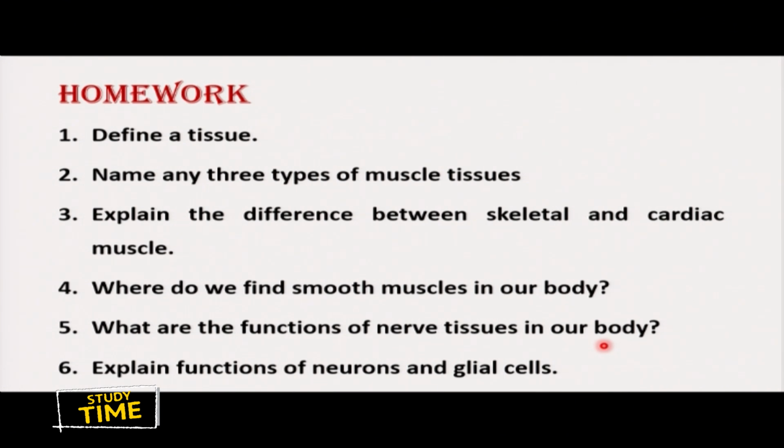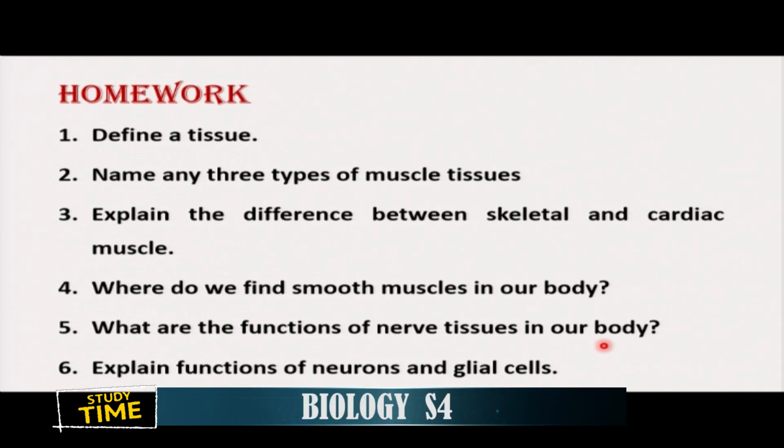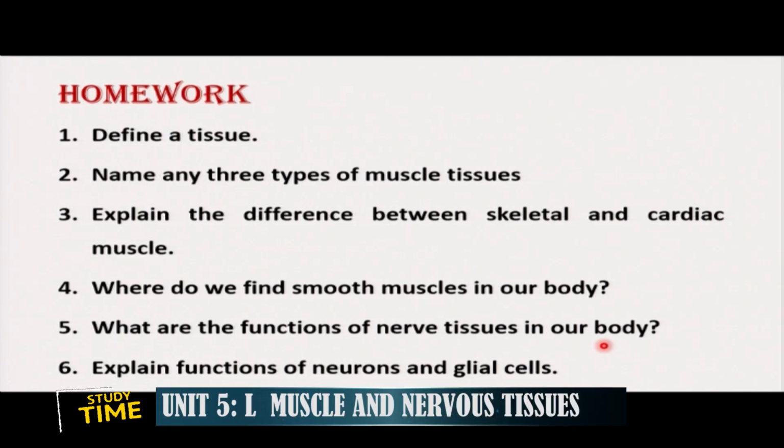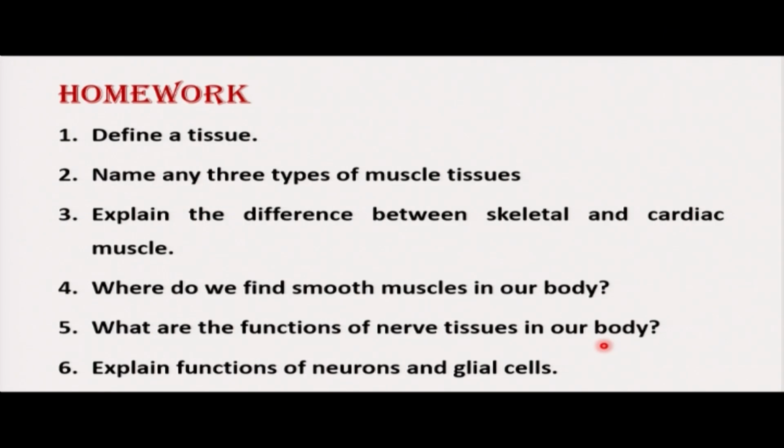Remember, we have also talked about nerve tissues, which are made up of 2 types of cells, neurons and glial cells. We have also talked about 3 types of neurons, sensory neuron, relay neuron, and motor neuron. So make sure you are able to answer this question. Question number 6, explain functions of neurons and glial cells in the body. So those are the questions to test your level of understanding.